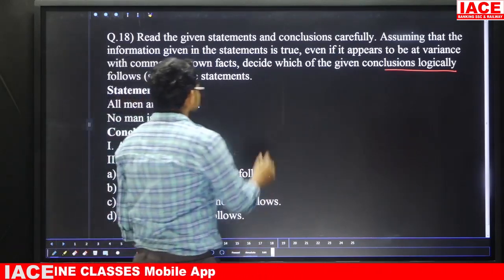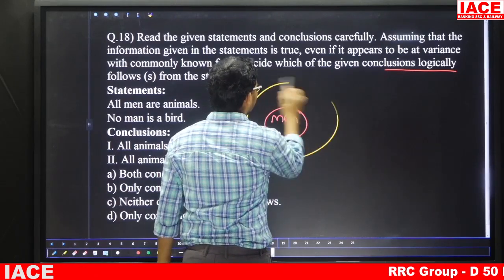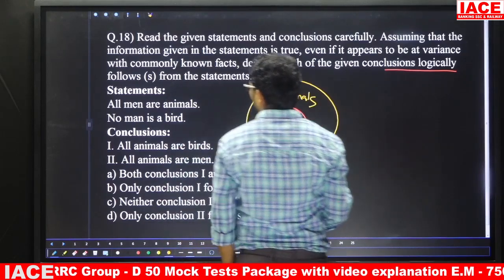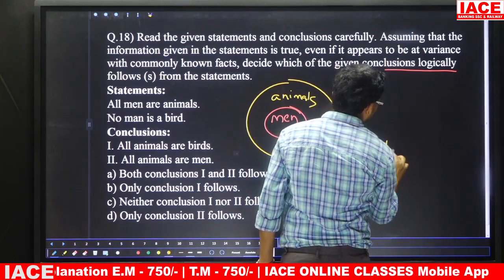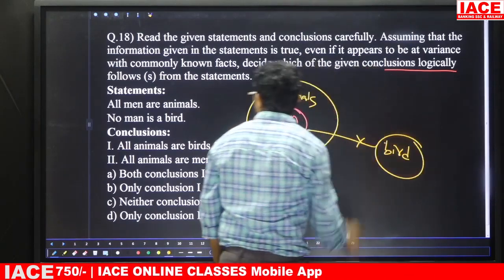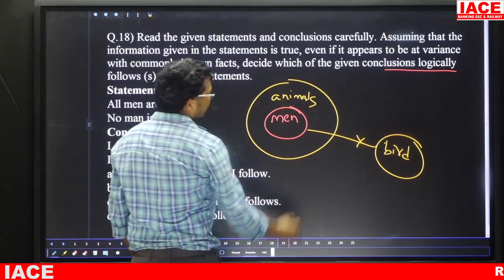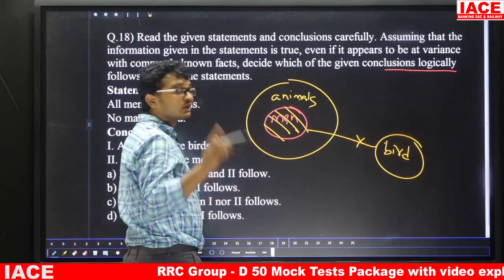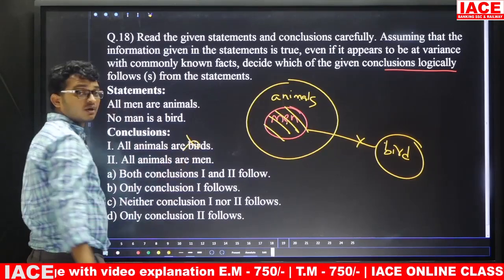Take your given statements. All men are animals. Take your men, this all men are animals. Next one is here. No man is a bird. Here man, no man is a bird. Yes, friends, take the first conclusion. All animals are birds. Friends, here we know no man is a bird, men is some part in animal, we know some part of animal is not bird, but here all animals are birds, this one is wrong.